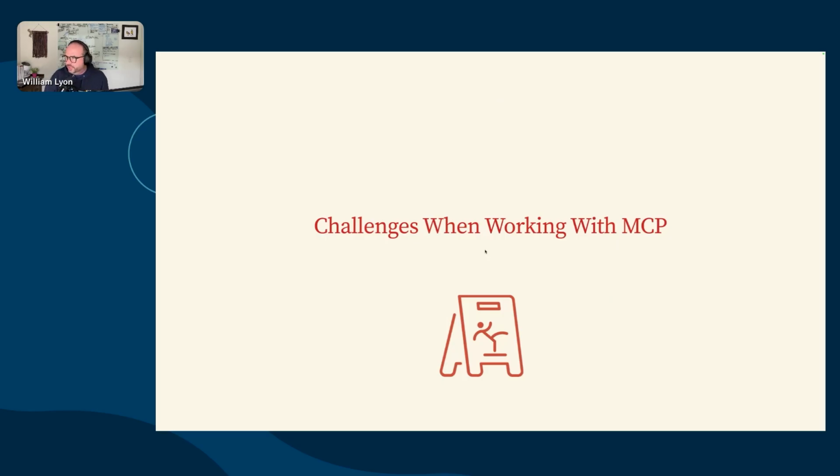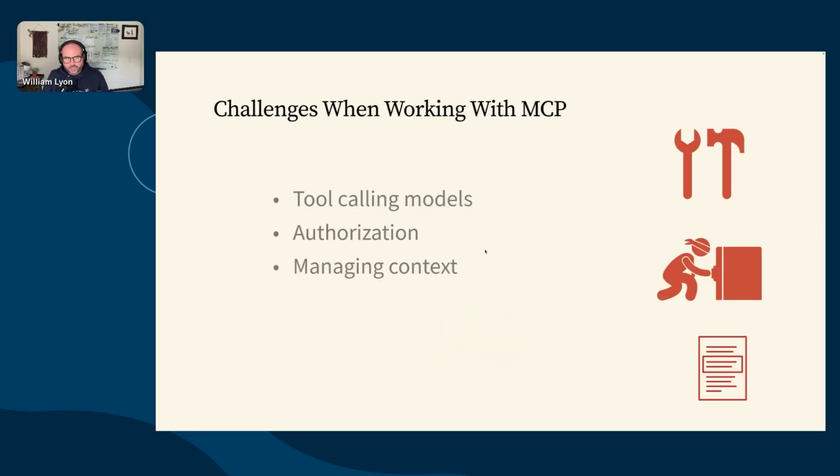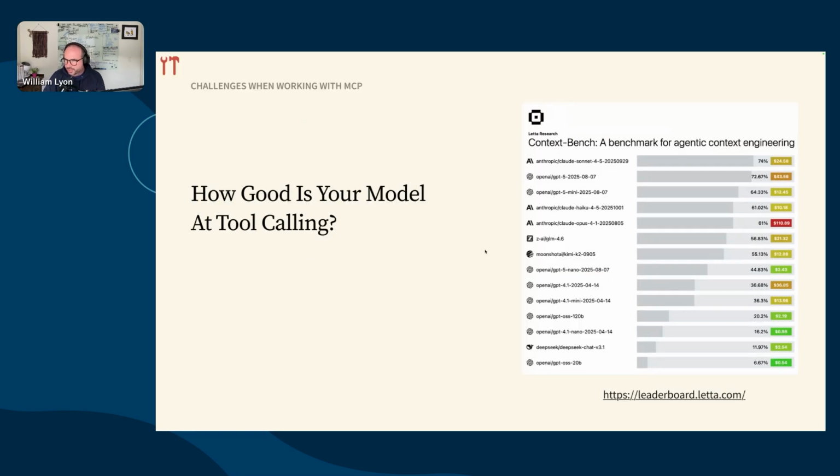Instead, in the last few minutes here, what I want to do is talk a bit about some of the challenges that come up when working with MCP. Some of the biggest ones are working with tool calling models, authorization, and then managing context. So one observation is that not all models are great at tool calling.